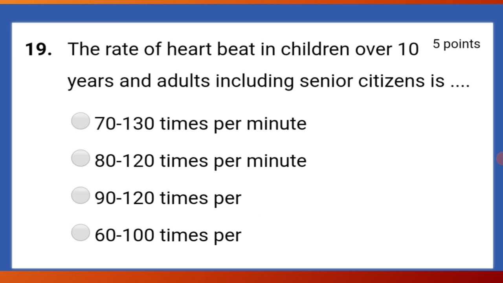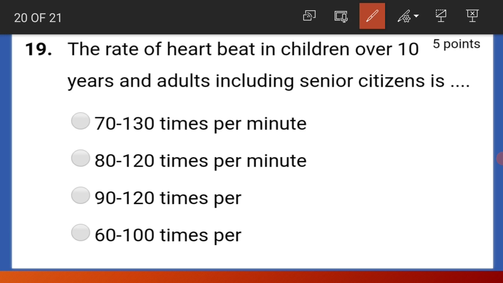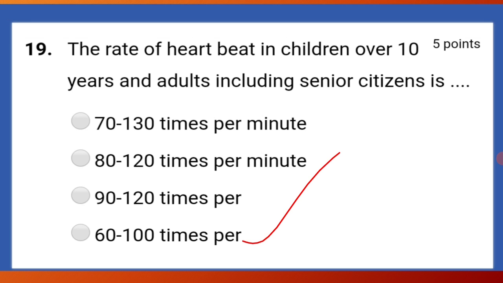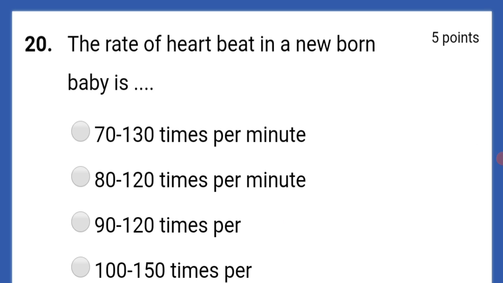The rate of heartbeat in children over 10 years and adults including senior citizens is 60 to 100 times per minute. The rate of heartbeat in a newborn baby is 100 to 150 times per minute.